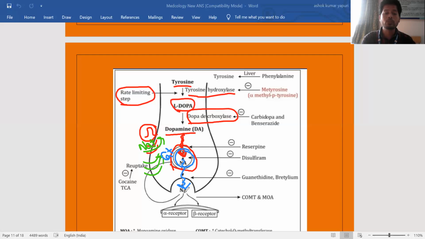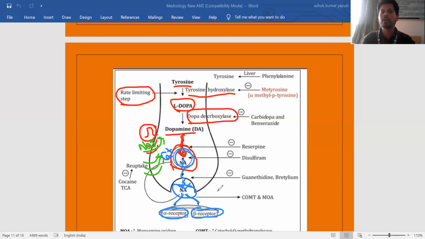This released neurotransmitter will interact with the receptors. Regarding the sympathetic nervous system, there are alpha receptors as well as beta receptors. Based on the demand, the noradrenaline will bind to alpha receptors, or the noradrenaline will bind to the beta receptors. That is based on the body demand, body condition and body requirement. In the sympathetic nervous system, adrenaline is the major part. The conversion of noradrenaline to adrenaline takes place in the adrenal gland.